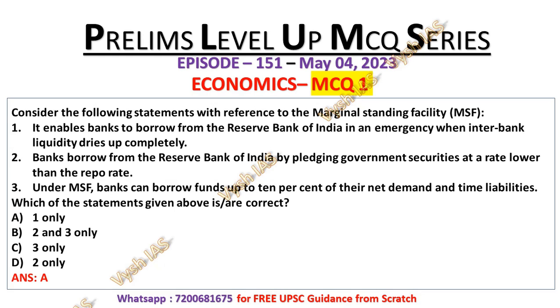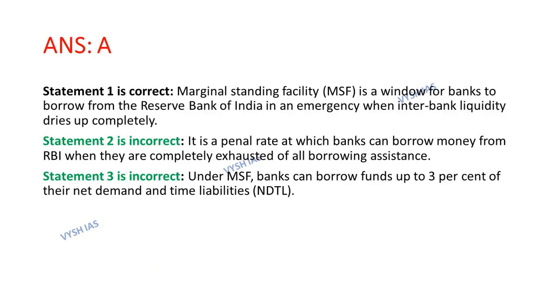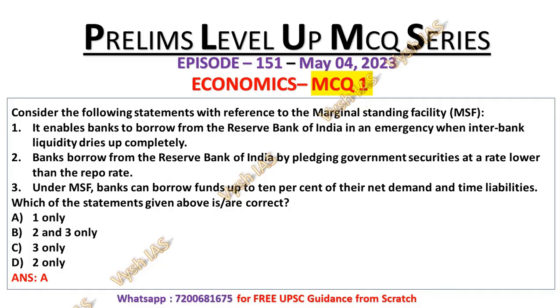But here it is written that banks borrow from Reserve Bank of India by pledging government security at a rate lower than the repo rate. So here repo rate should be replaced by penal rate. That's why this statement is incorrect. Now statement number 3 is also incorrect because under MSF, banks can borrow funds up to 3% of the NDTL, that is net demand and time liability, but in the statement it is mentioned that the bank can borrow up to 10% of their NDTL. That's why the statement number 3 is also incorrect.